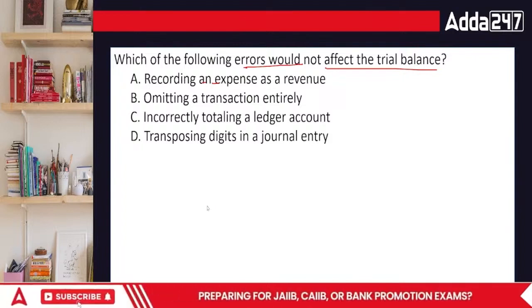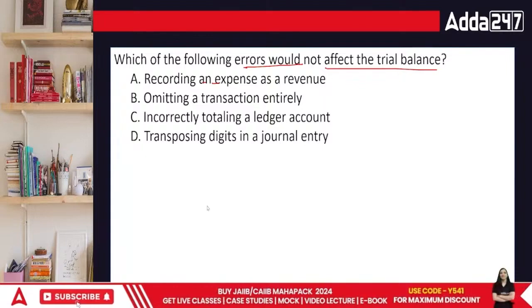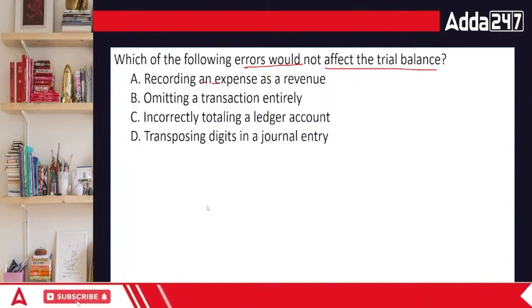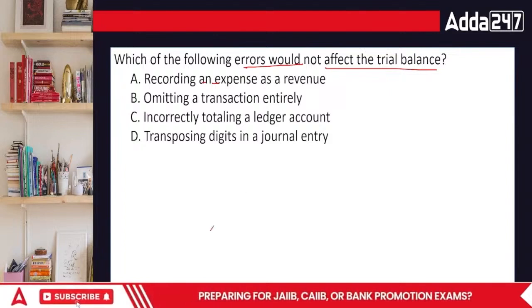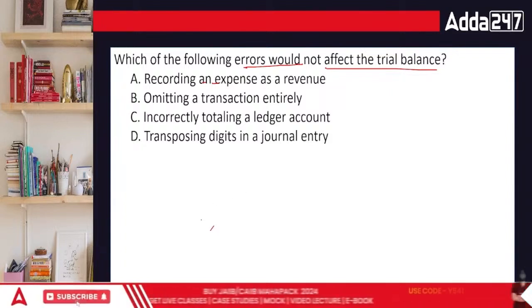When we talk about which of the following would not affect the trial balance. Recording an expense as a revenue, this will affect the debit and the credit side. Indeed, it will.